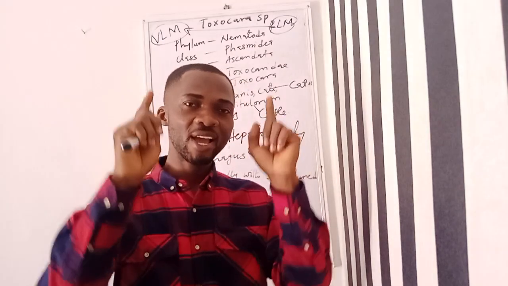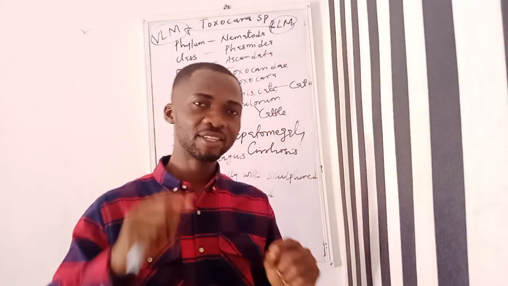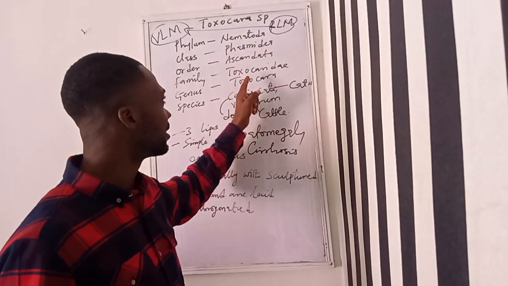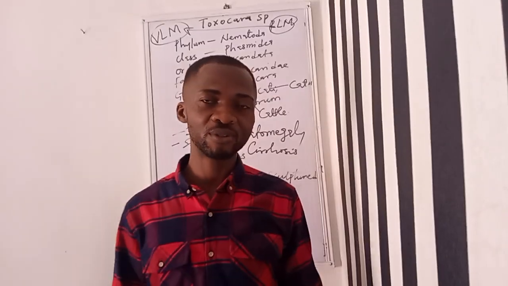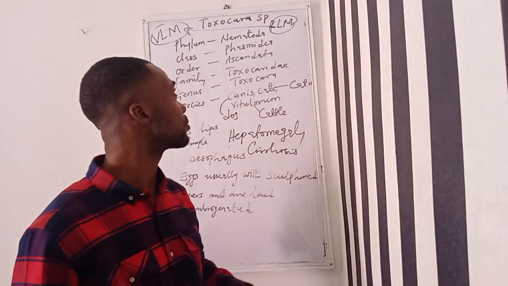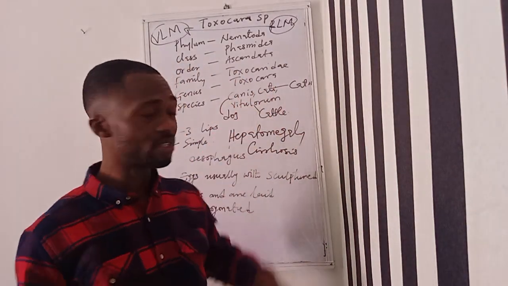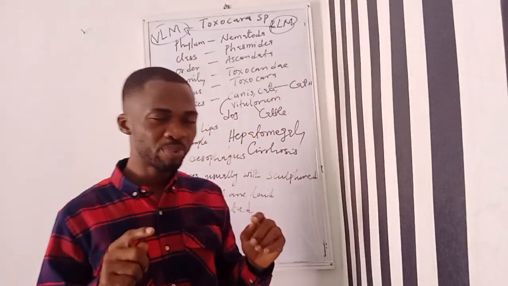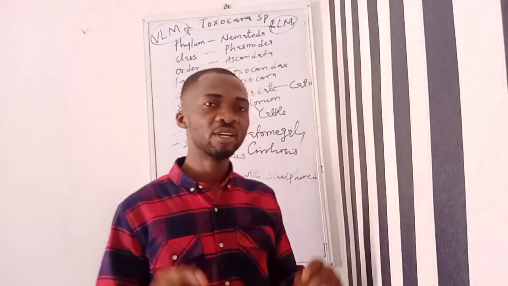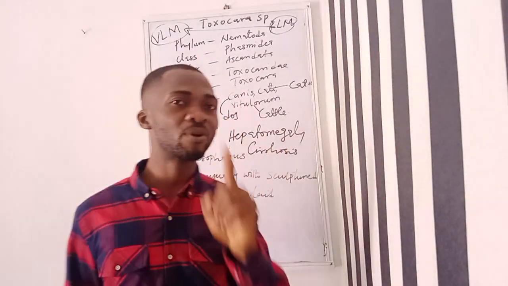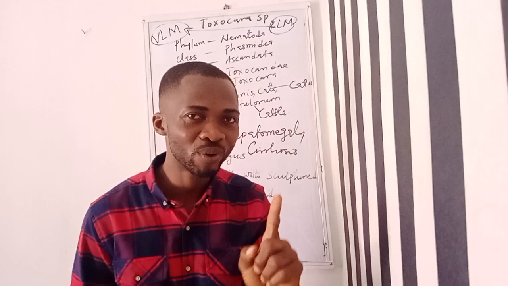Then the family is Toxocaridae. Then the genus is Toxocara, with these three species that I've mentioned. But the most common or representative species is Toxocara canis, which of course I said affects what?